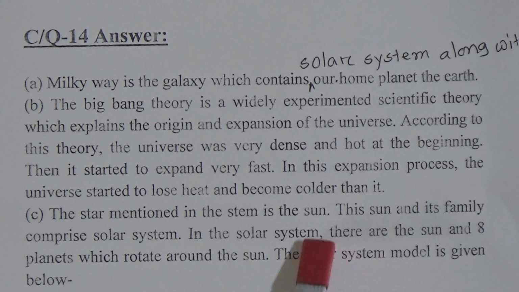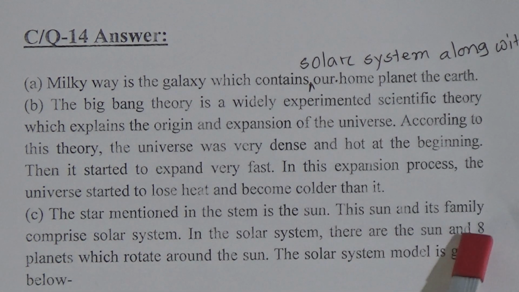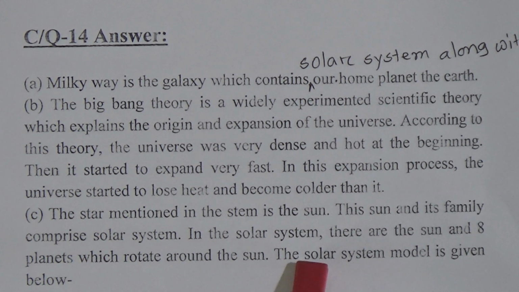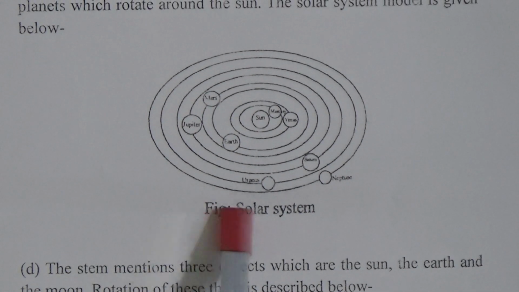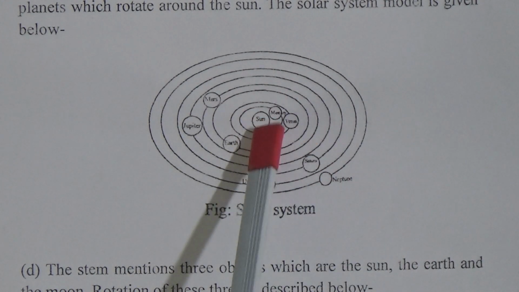In the solar system, there are the sun and 8 planets which rotate around the sun. The solar system model is given below. Dear students, you have to draw this picture, and you have to write here figure solar system. In the middle there is the sun.